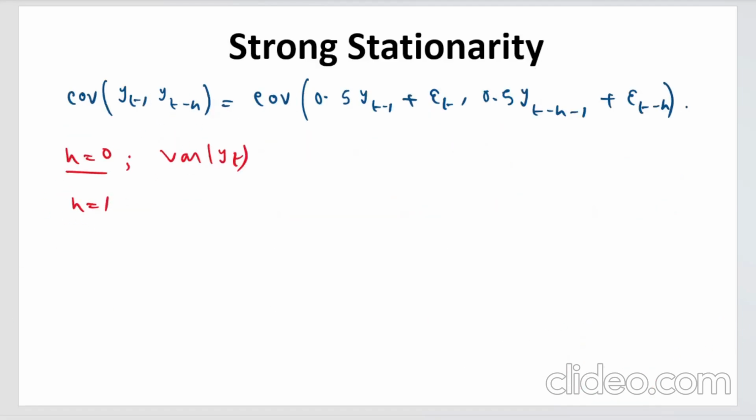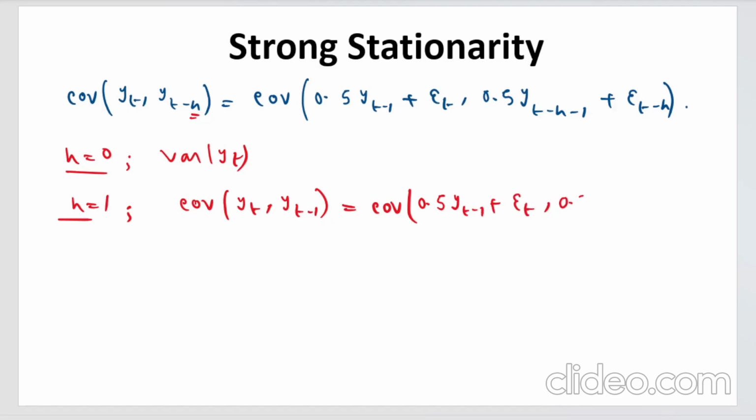What happens for h equals 1? So it is covariance of yt and yt minus 1. So simply instead of h you are writing 1, right? So from here this will be intact, and here you will have 0.5 yt minus 2, so here you are putting 1 plus epsilon t minus 1.